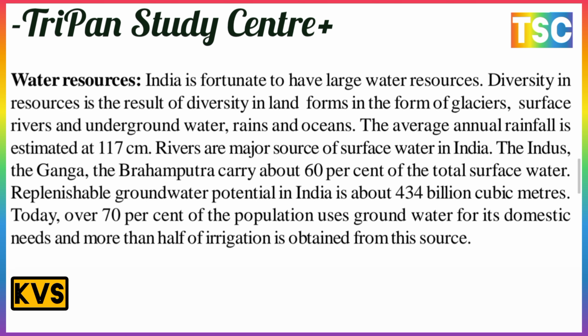The rivers are a major source of surface water in India. The Indus, the Ganga, and the Brahmaputra carry about 60% of the total surface water. Replenishable groundwater potential in India is about 434 billion cubic meters. This is important here. Today, over 70% of the population uses groundwater for domestic needs, and more than half of the irrigation is obtained from this source. There is an important point here.